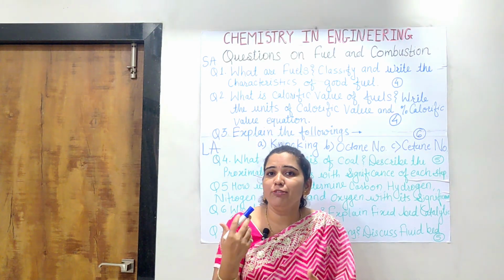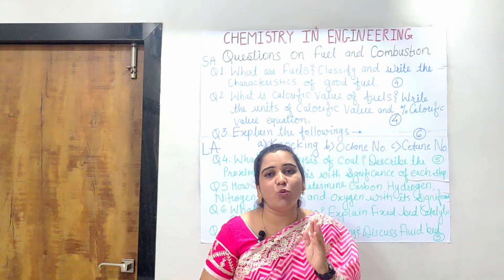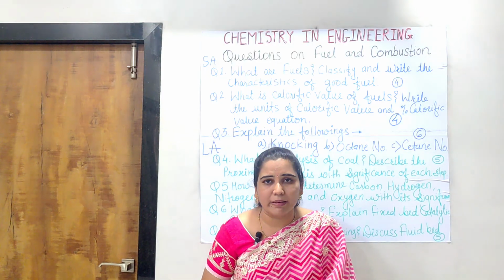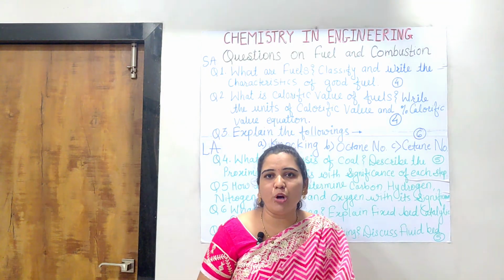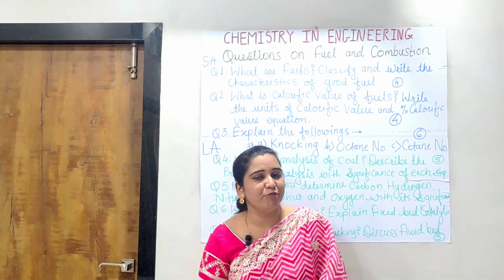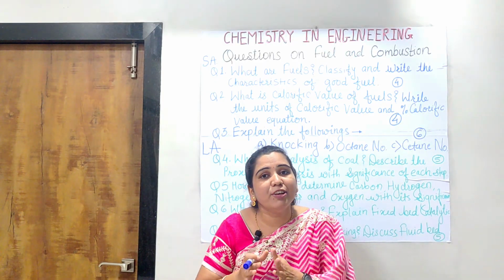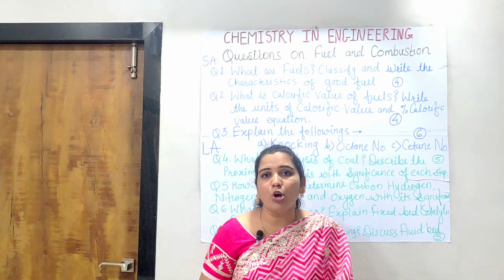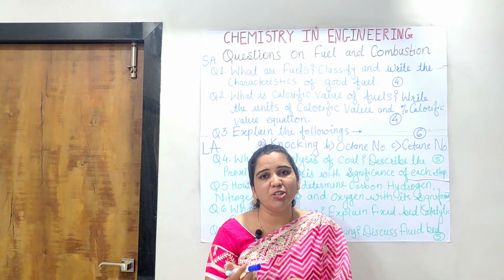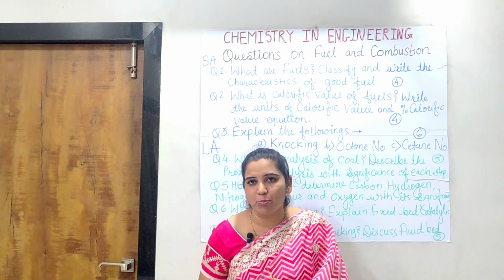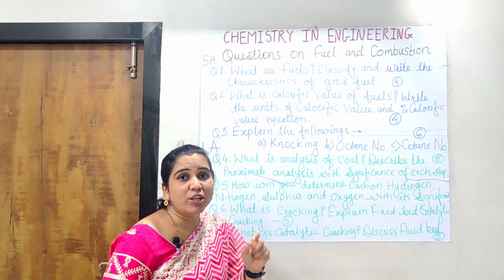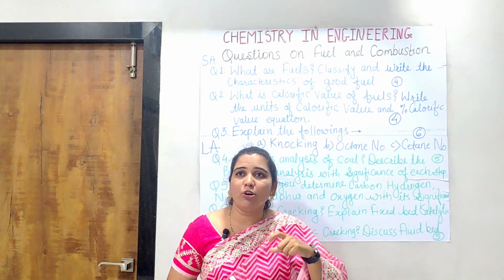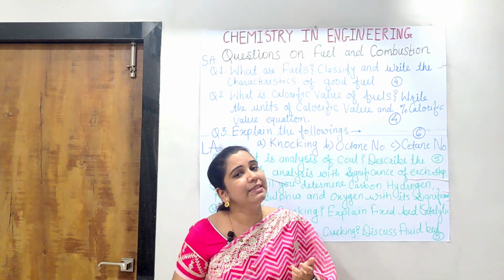With that, what are the different points under proximate, that means what we are going to directly determine. For example, determination of moisture, volatile matter, ash and fixed carbon, and what is the significance of each ingredient, that means what is its role in the good quality fuel, its proper commercial classification, and all those points are to be written. So each step, whenever you calculate or determine that thing, you have to write its significance.